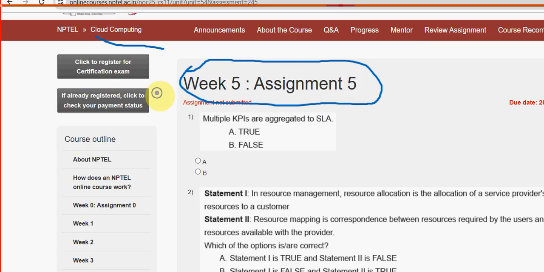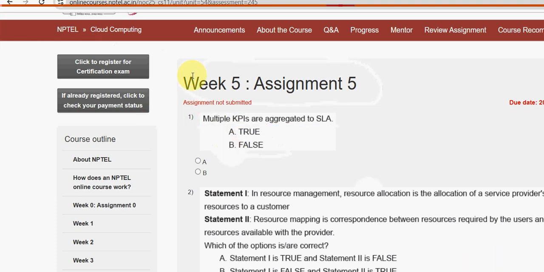So let's see the first question. Multiple KPIs are aggregated to SLA. Is this statement true or false? So for the first question, it is absolutely false, guys. So mark option B as the probable solution for the first question.